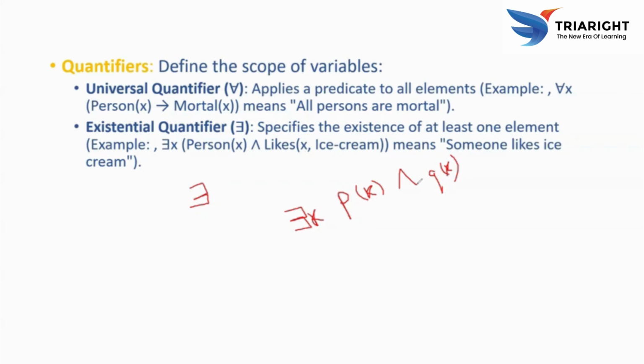It asserts that there is at least one X where X is a person and X likes ice cream.